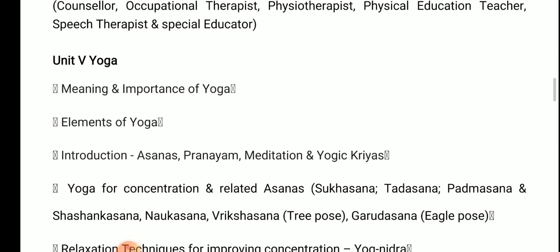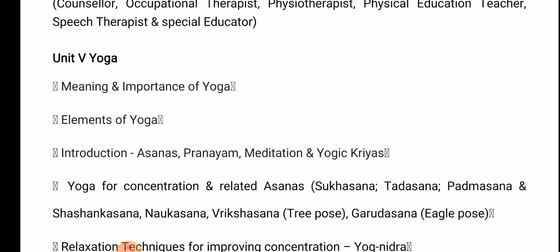Next, unit 5 is yoga. This chapter is mainly for the practical part. When you take the practical, you have to give a viva on this chapter. You have to perform the yoga and speak about the benefits and contraindications of yoga.